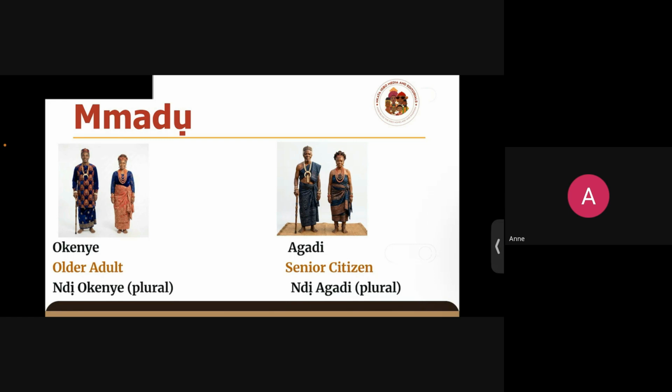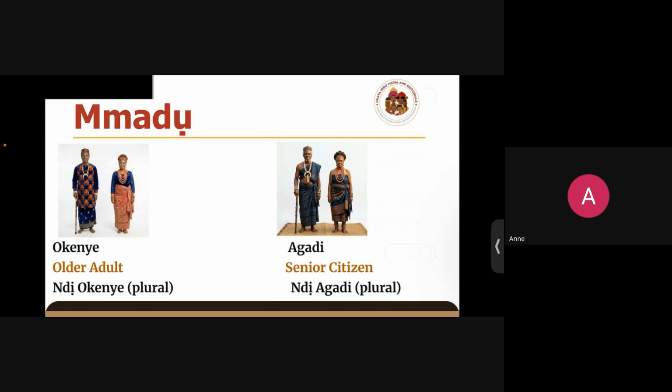Sometimes it's looks that could help prompt someone to be called okenye. Okay, so basically someone who is no longer a youth is an okenye. Okay, and we respect our okenye very, very well. So okenye, older adults, whether they are married or not, can be referred to as okenye.